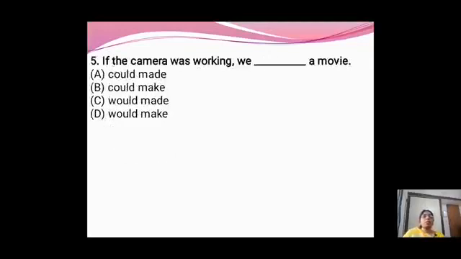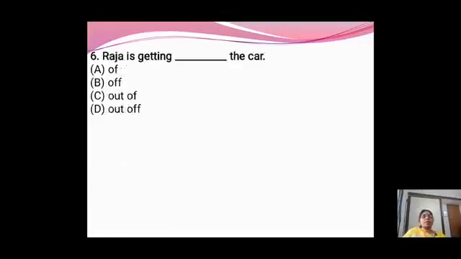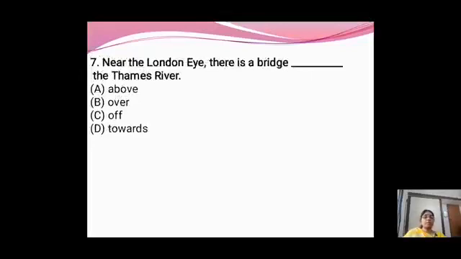Now, fifth one. If the camera was working, we dash a movie. What is it? We could make, could made, would made, would make. So, if the camera was working, we could make a movie. Clear? Right? Next, Raja is getting dash the car. Raja is getting out of the car. Everyone told the correct answer. Very good. When I am reading itself, we are saying the answer.